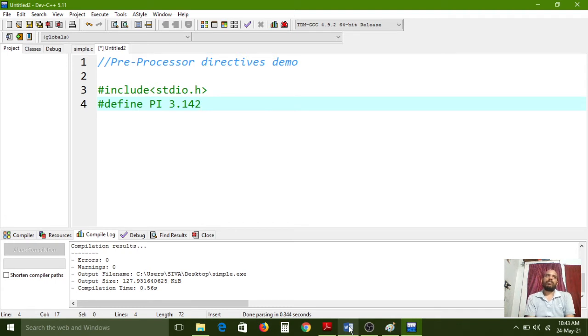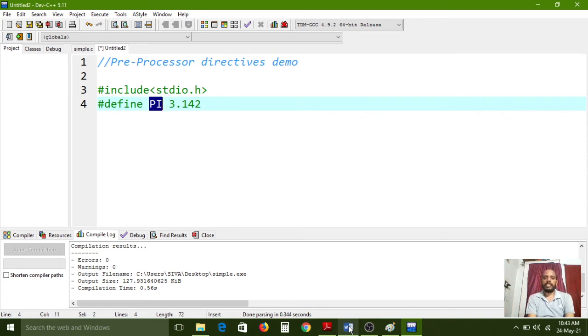Pi value we cannot change anywhere because it is a fixed value. Pi value is 22/7, right? If you divide 22 by 7, it will generate this fractional value, 3.142. So this type of values we cannot change at any time because these are fixed values. These types of values we can define by using the hash define macro. If you want to maintain fixed values in your program, hash define is one of the useful things. So that's why we use the hash define preprocessing directive to define the pi value.